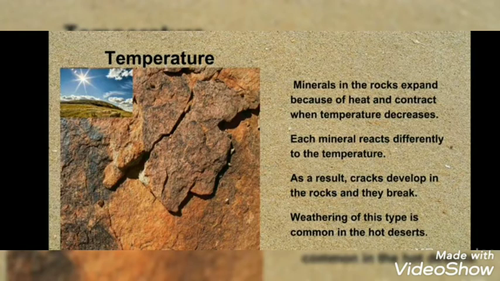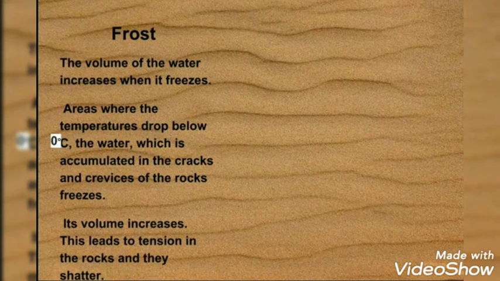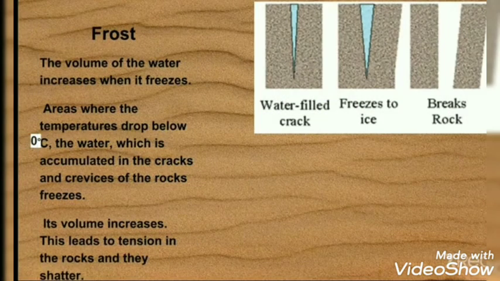So students, as a result, cracks develop in the rocks and they break in areas where during daytime itself temperature increases too high and decreases also too low. It is a common type of weathering in hot deserts. Next is frost. Children, you will see water in the glass bottle. When we keep it in the freezer, it breaks. Why?